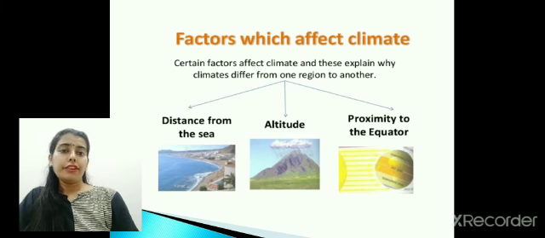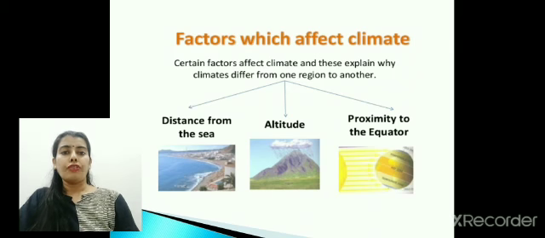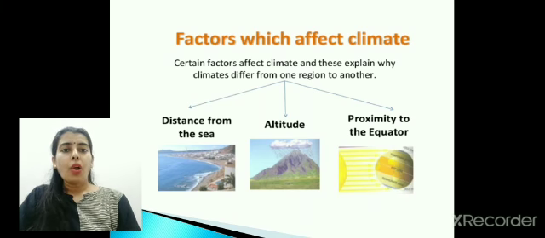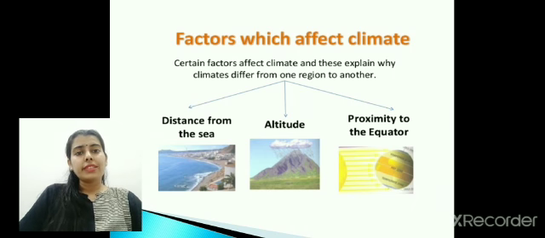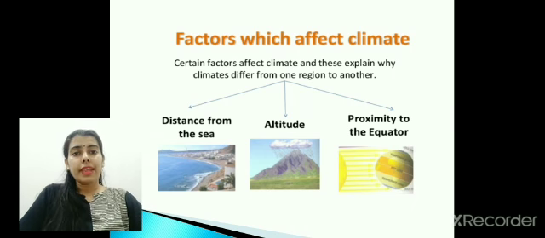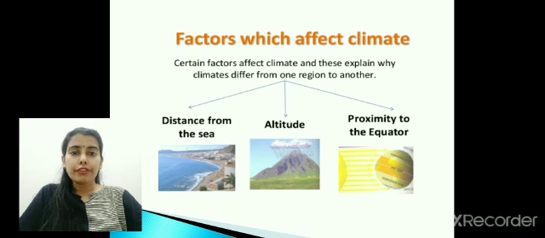Now there are different factors that affect the climate of a place. This climate could be affected by distance from the sea, altitude, that is height, and proximity to the equator. Those who have visited coastal areas must have experienced that the climate there is moderate. That means neither too hot, nor too cold. So as we keep on moving away from the sea, the weather starts turning hotter.